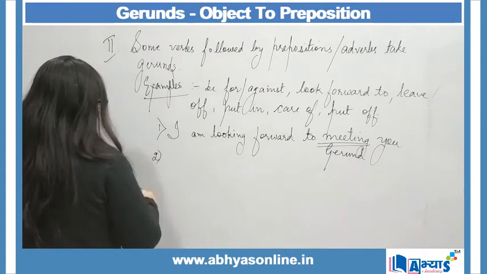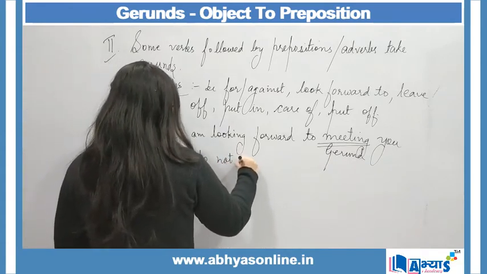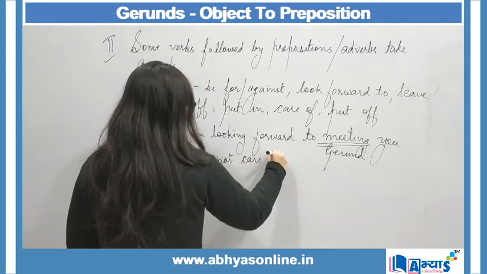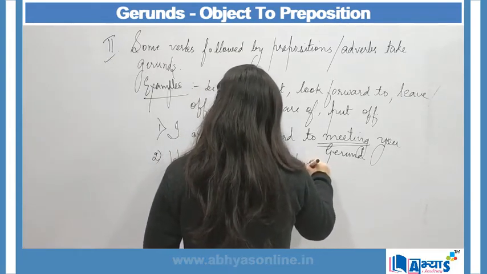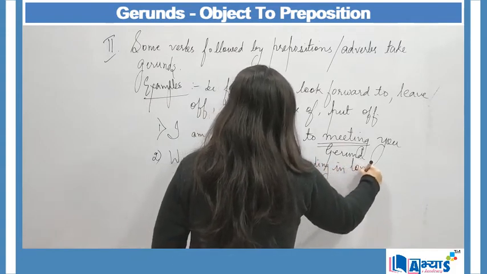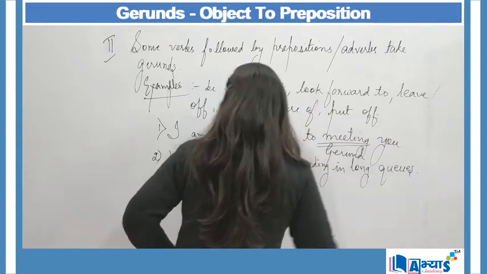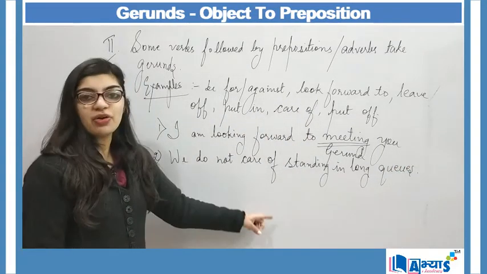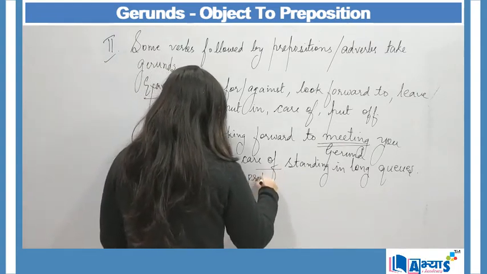Next I can say, we do not care of standing in long queues. When I say we do not care of standing in long queues, here of is my preposition.